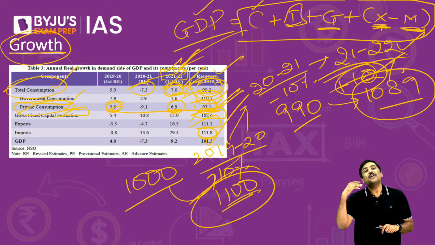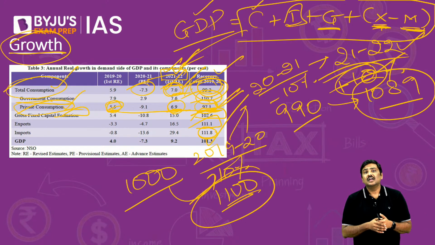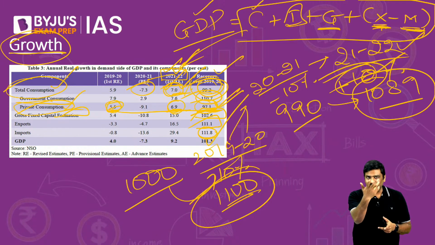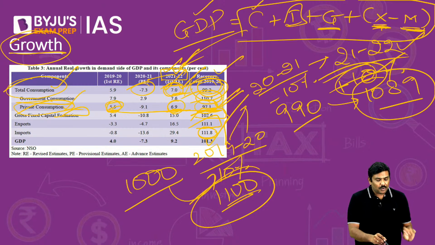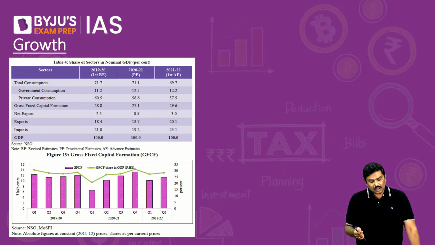Imports also have performed better, recovered better, as a result of which, as we discussed last week, India is now having a trade deficit all over again. Done? Right? So these are some of the important points in the context of growth. And how much will these contribute?